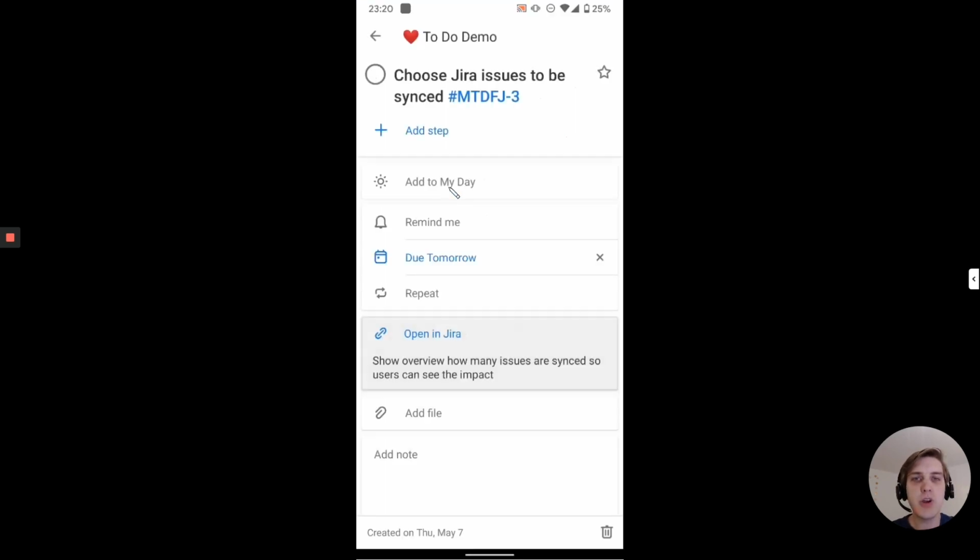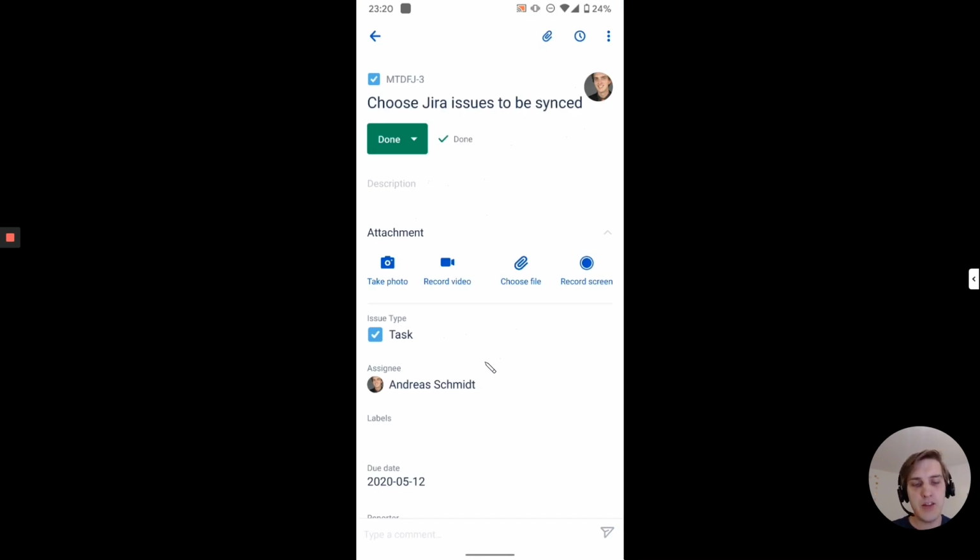And now I can just work the way I'm used to. I can, for example, add them to my day, or, most satisfying, I can just tick them off once I'm done. With the linked resources down here, I can open the issue directly in Jira. And as you can see, the ticket has already been resolved here as well. No need to complete it twice.